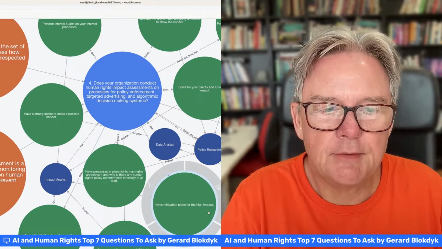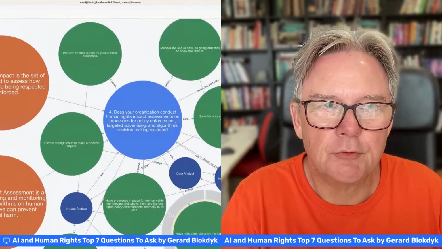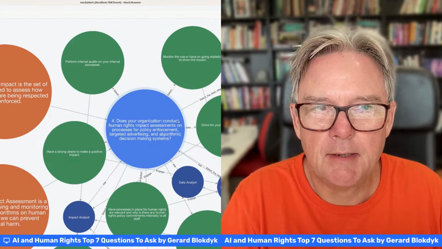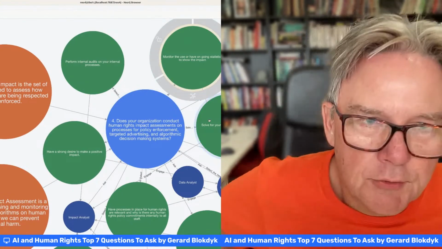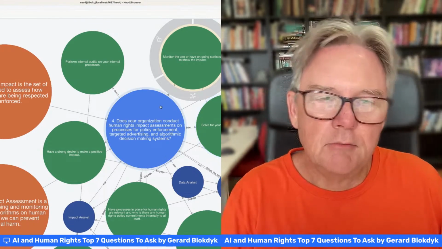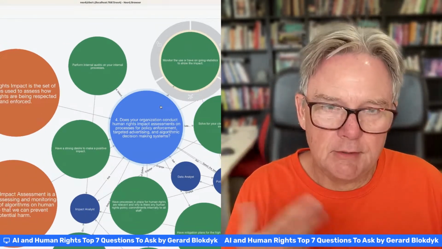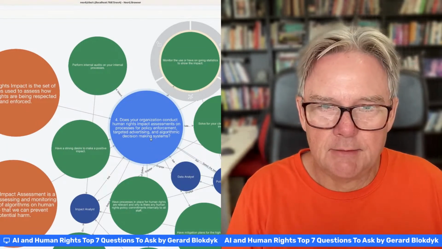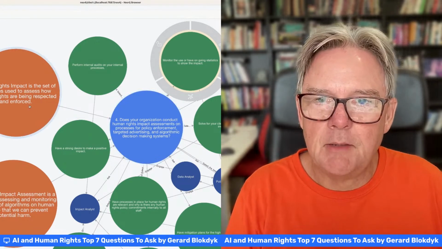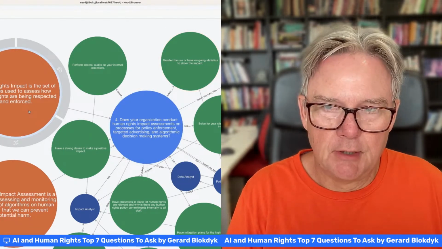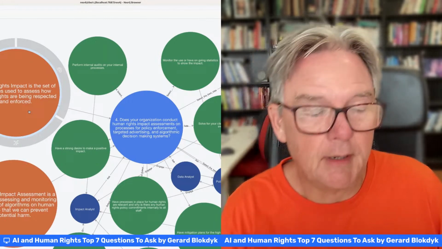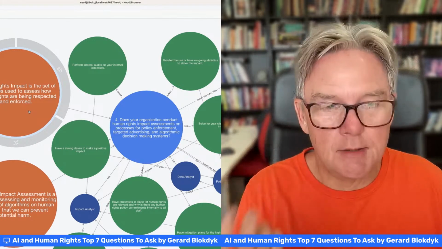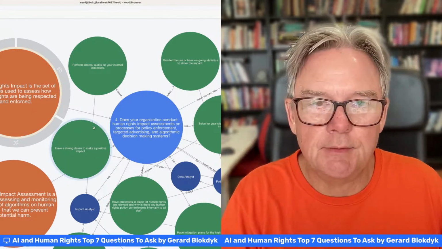Have mitigation plans in place for when you find impact, solve for your clients. Know you can avoid fraud perpetration and reduce their impact. Monitor the use or have ongoing statistics to show what the impact is. Really down-to-earth activities that you need to have in place with these people to make sure that you conduct human rights impact assessments. And the human rights impact is a set of measures used to assess how human rights are being respected and enforced. So can you deliver transparency in that regard? Do you have a set of KPIs that you can measure and show exactly what you're doing there?